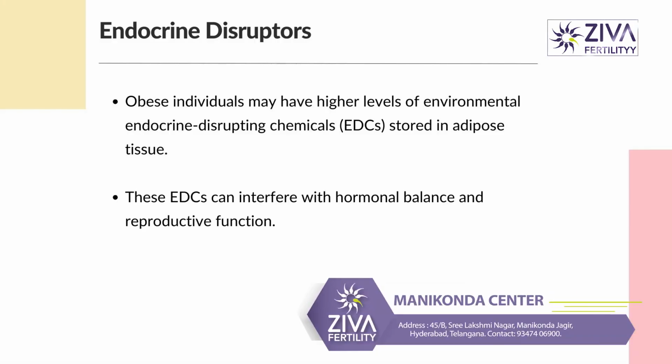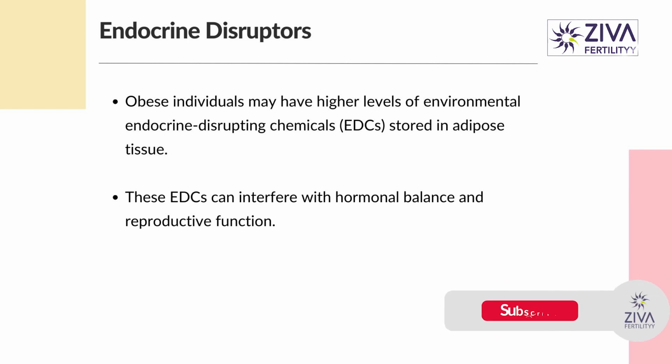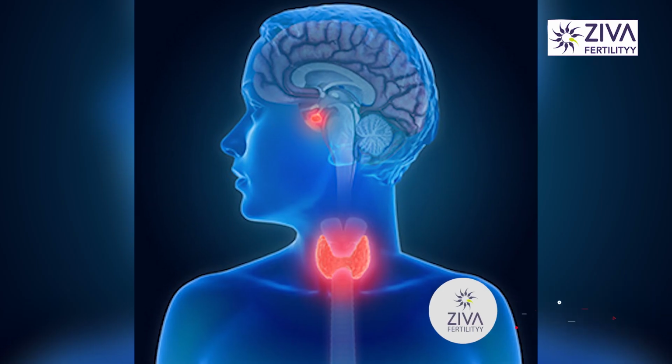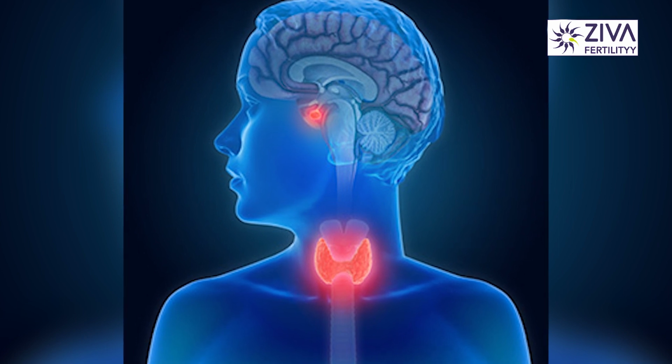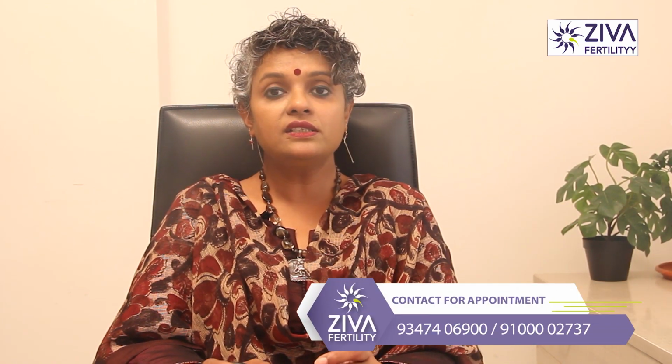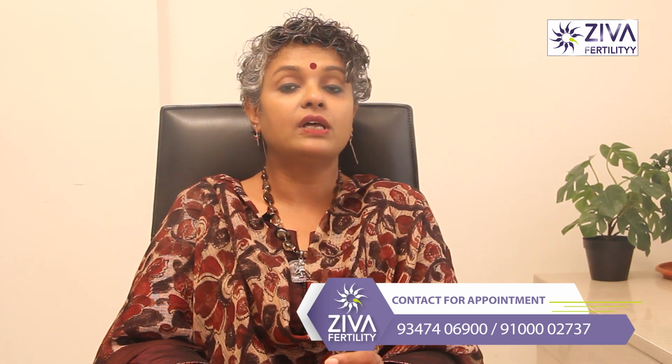Endocrine disruptors are also caused because of obesity. Obese individuals may have higher levels of environmental endocrine disrupting chemicals. They are called EDCs. They are stored in adipose tissue. These EDCs can interfere with hormonal balance and reproductive function.